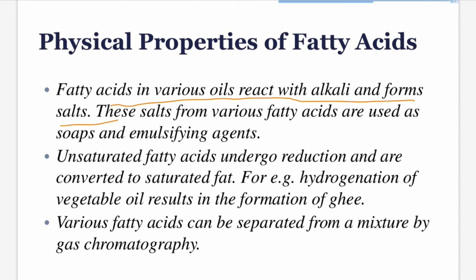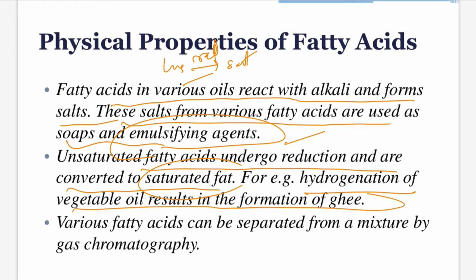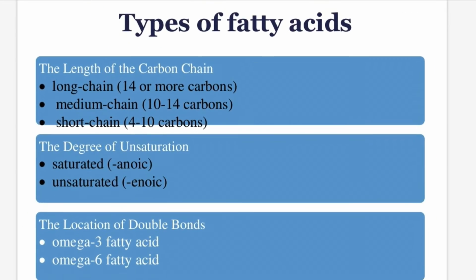Fatty acids in various oils react with alkali to form salts. These salts of various fatty acids are used as soap and emulsifying agents. Unsaturated fatty acids undergo reduction and are converted to saturated fat. So hydrogenation of vegetable oil results in the formation of ghee. Various fatty acids can also be separated from a mixture by gas chromatography.